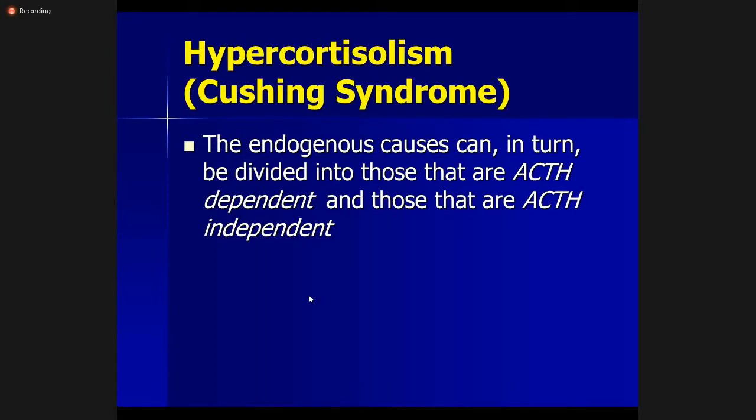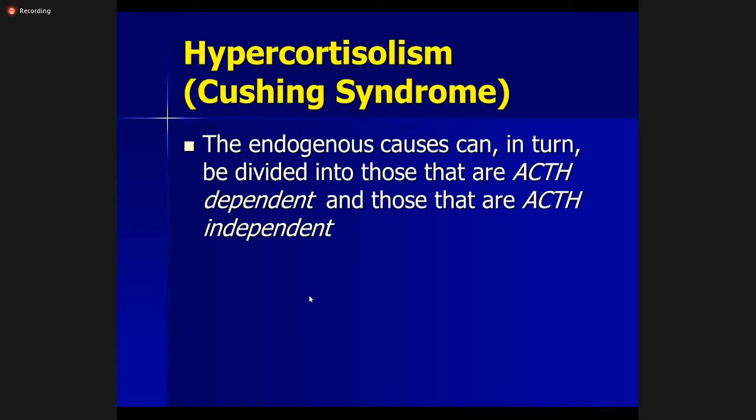This ACTH acts on the adrenal gland, mostly on the secretion of glucocorticoids and sex hormones. Mineralocorticoids are regulated by the renin, angiotensin, aldosterone system.